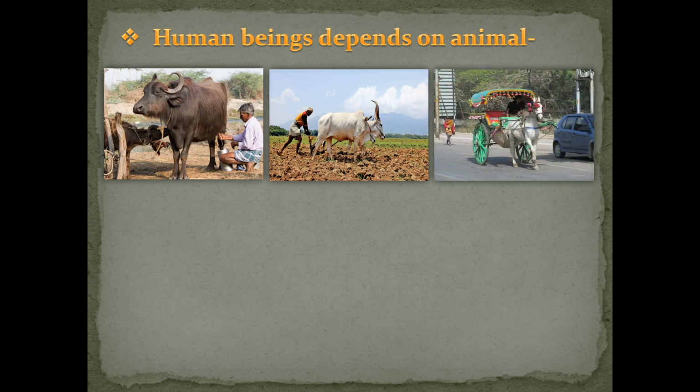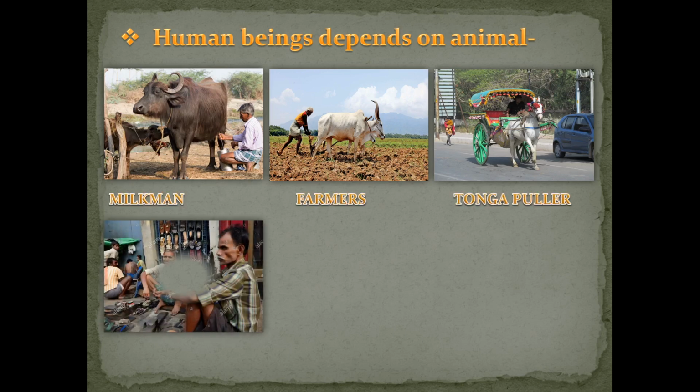Okay, the next one, Tonga pullers. They depend on horses or mules for pulling carts. They use horses. You can see that the horse is pulling the Tonga, right? The Tonga pullers also depend on animals.